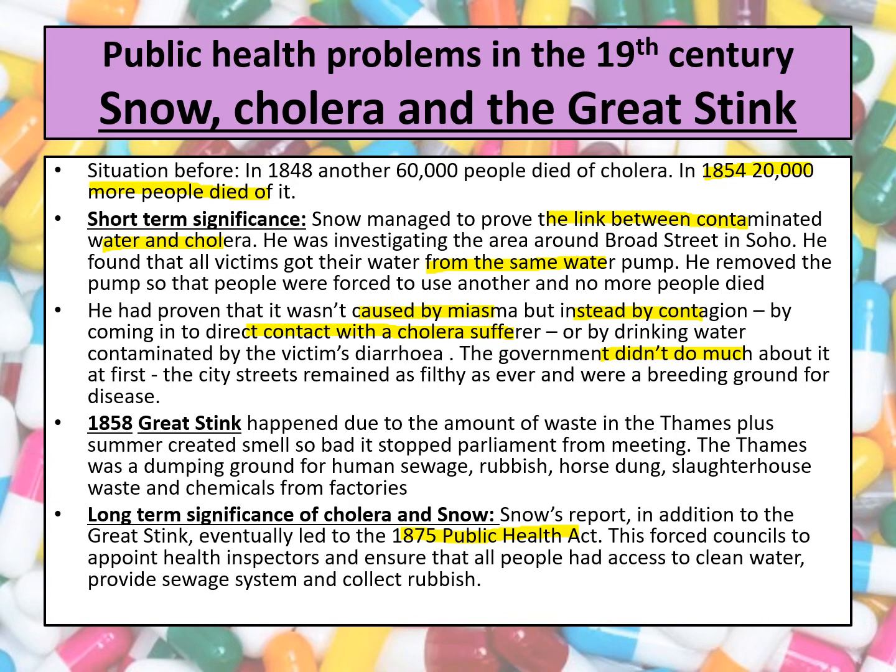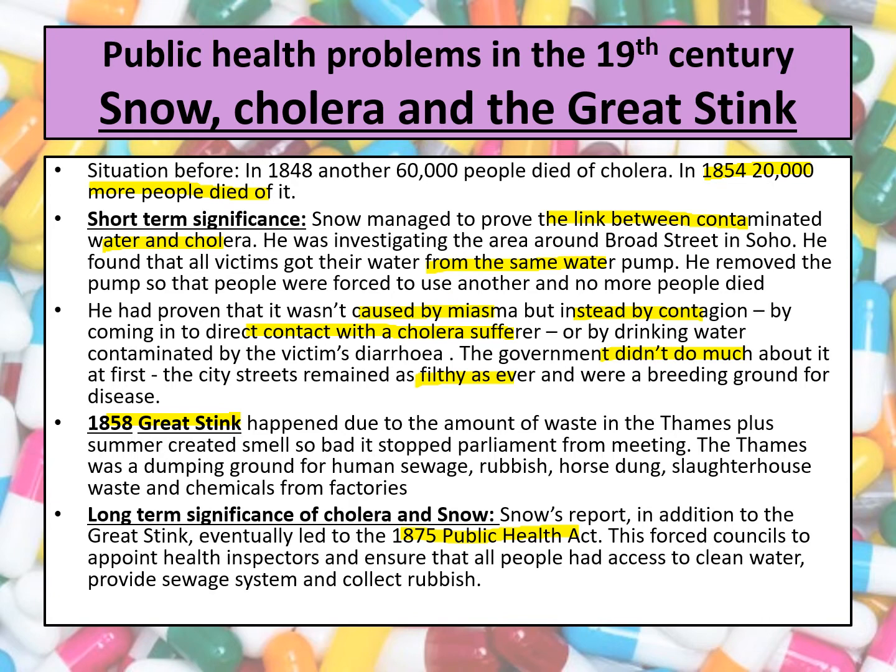So why did the government start to listen then? They knew that there was an impact between dirty water and cholera. However, it wasn't affecting them, the MPs themselves, very much at that point. They weren't necessarily living in these horrible cities. They weren't necessarily living in these terrible living conditions. So they were, however, affected from 1858 when we get the Great Stink.